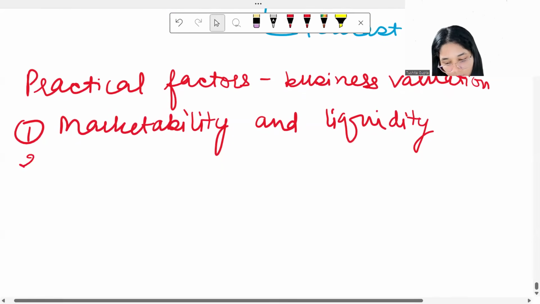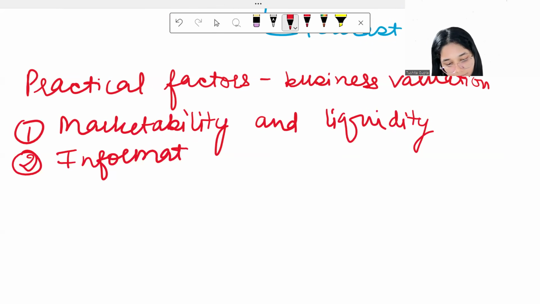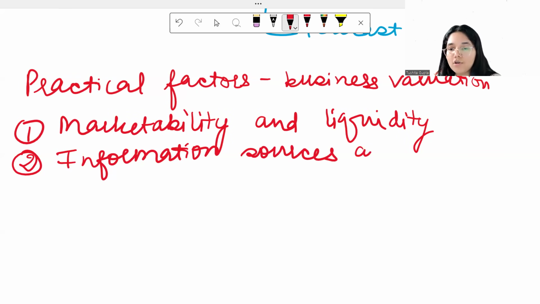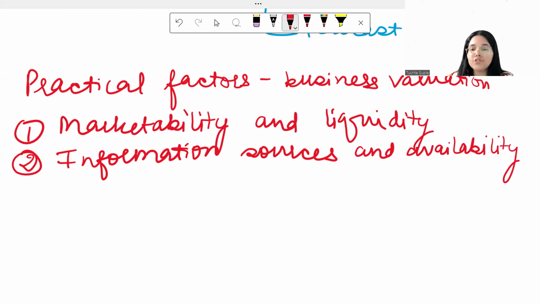Other factors include information sources and their availability. In the very beginning of this chapter, we talked about the different sorts of information that we will be needing to value a company. So over here, this point talks about information sources and their availability. So whatever information you're getting, from which source are you getting it? Is it a reliable source? Is it not reliable? And availability, definitely, if you need some sort of information, but it is not available, then that is also something that will affect the valuation of the company.